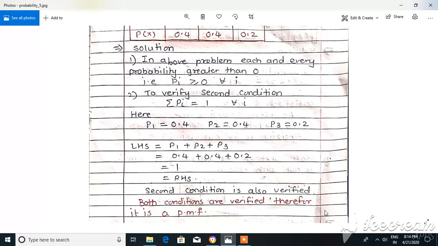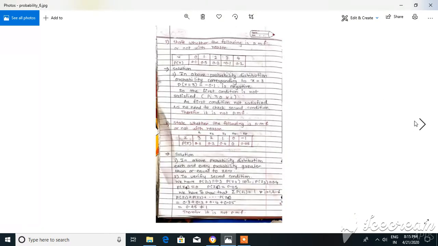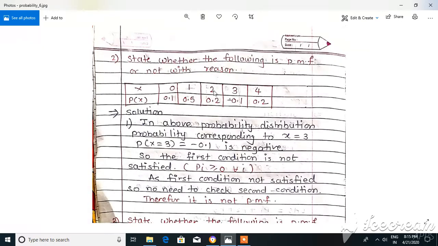Now go to the next slide for the second problem. Yes, here is the second problem. The question is: state whether the following is a PMF or not, with reason, and they have given us a distribution as x and corresponding p of x. The values of x are 0, 1, 2, 3, 4, and the corresponding probabilities are 0.1, 0.5, 0.2, minus 0.1 and 0.2. So what do you observe in those probabilities?